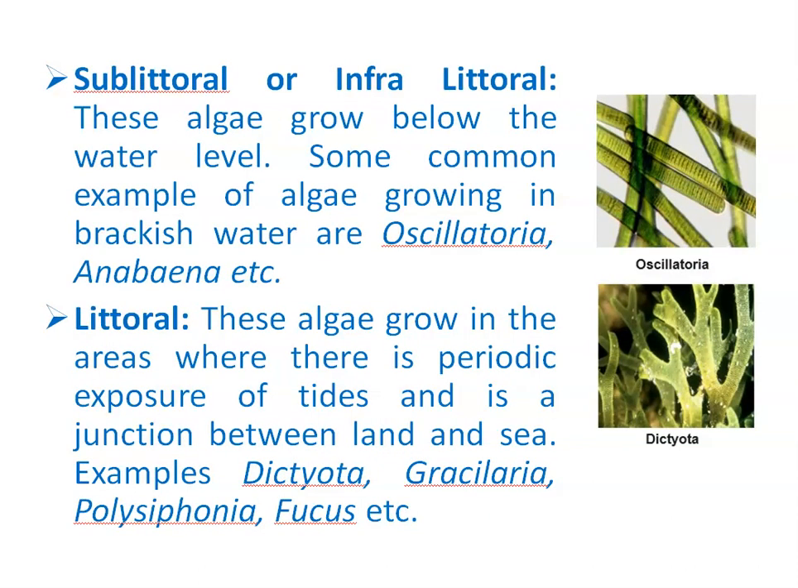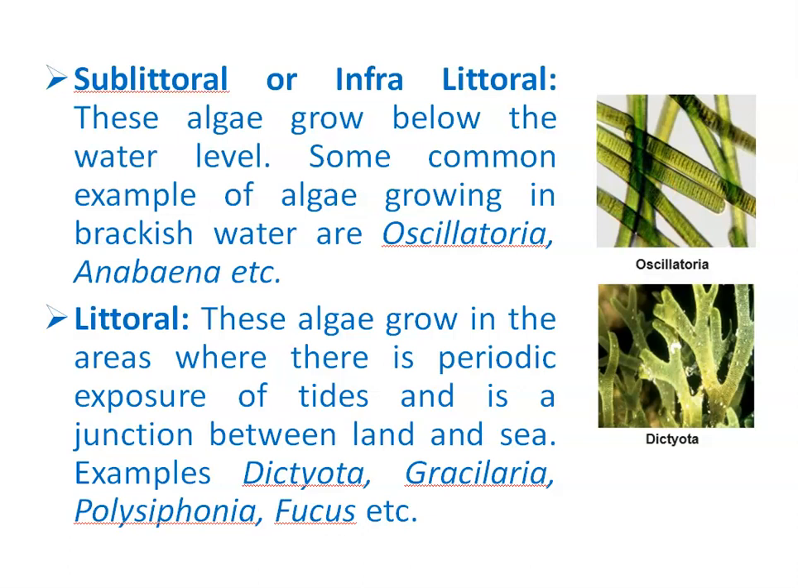Next is sublittoral or infralittoral algae. Infralittoral algae grow below the water level, right? And some common examples of this infralittoral algae are like Oscillatoria, right? So Oscillatoria grows in brackish water.